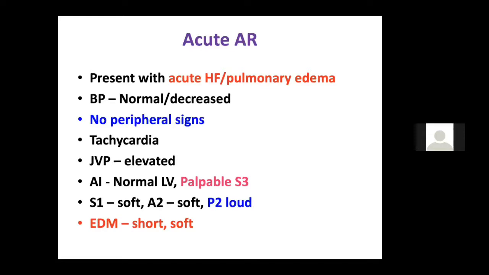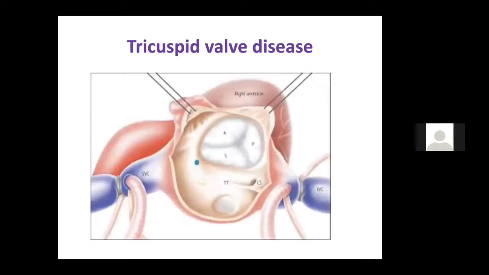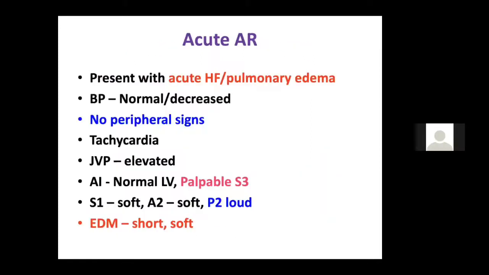You never get a long diastolic murmur. You may get a short early diastolic murmur in patients with acute AR. So this is how you have to differentiate a patient of acute AR from chronic AR.